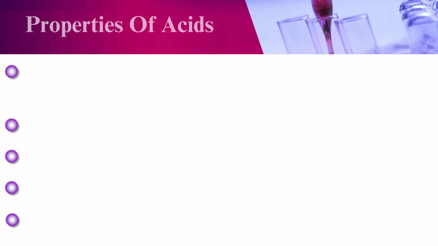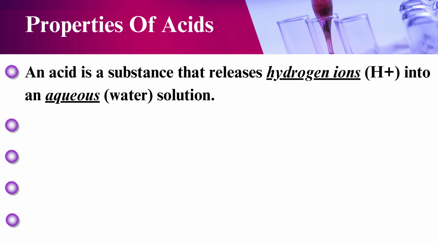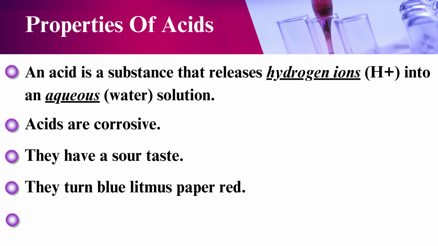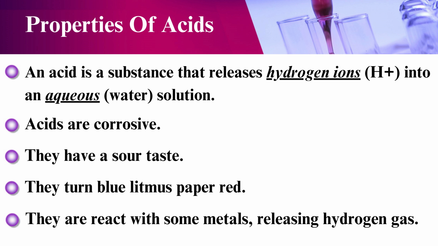Now we'll talk about the properties of acids. An acid is a substance that releases hydrogen ions into an aqueous solution. Acids are corrosive. They have a sour taste. They turn blue litmus paper red. They react with some metals, releasing hydrogen gas.